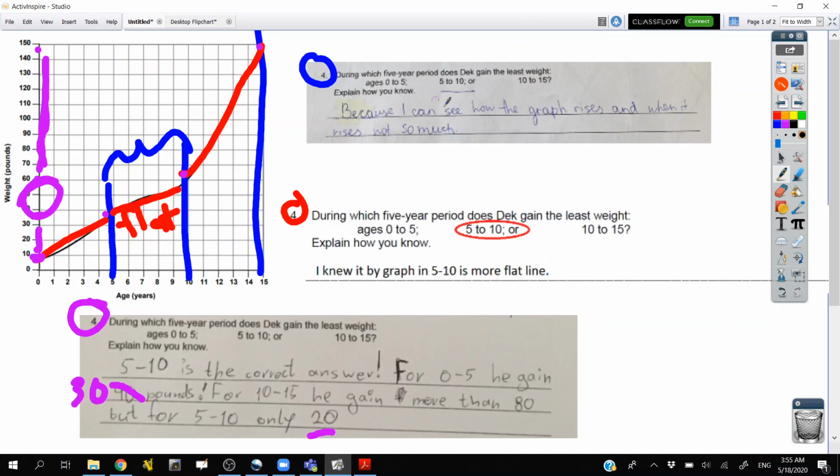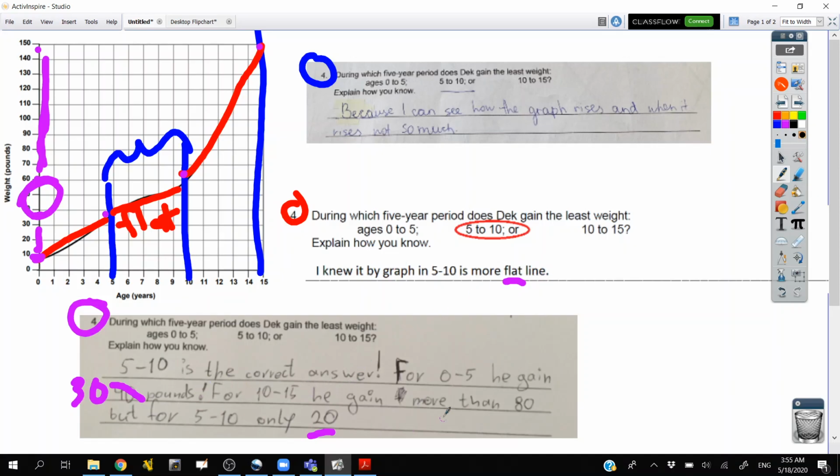This person has a decent description, but it's a decent description in very rudimentary English. There's not really any quality vocab. For a 6th grader, I would say the English level is pretty low, but the math is good. The description here is solid, just not as well justified as here. The only real difference here is this person's talking about a flat line. But that's a very mathematical idea, being able to take this curve, because it's a curve all the way through, and make it into a linear type of thing, and compare those three. Well, that's a mathematical process. So I actually like this considerably better.